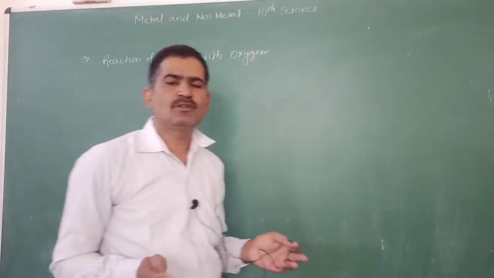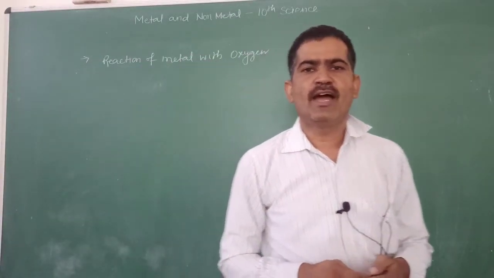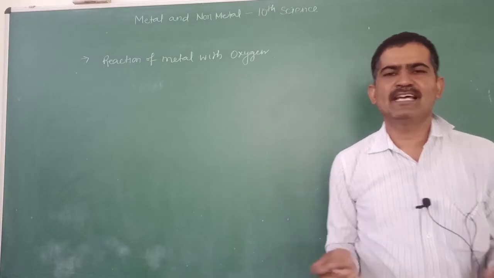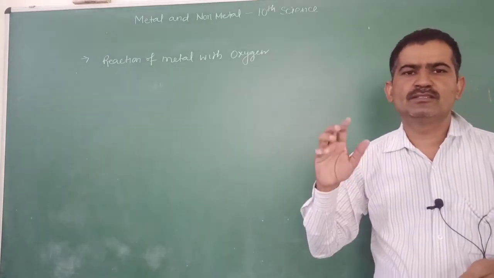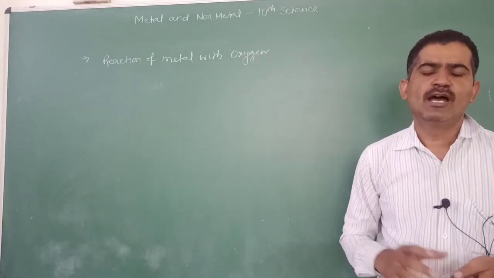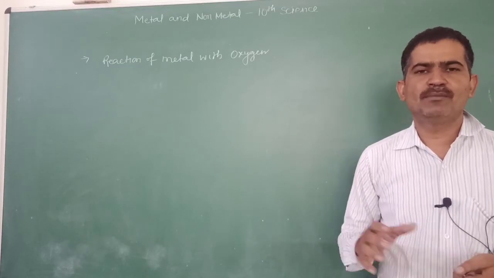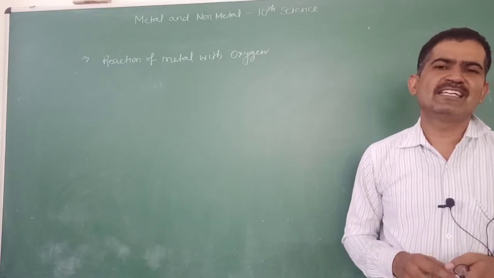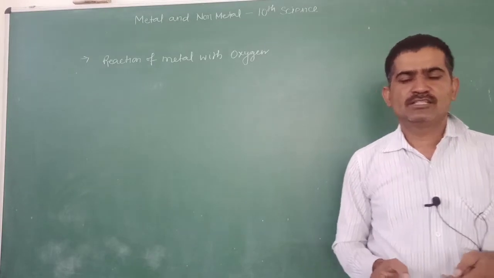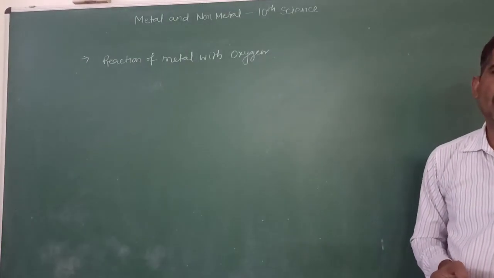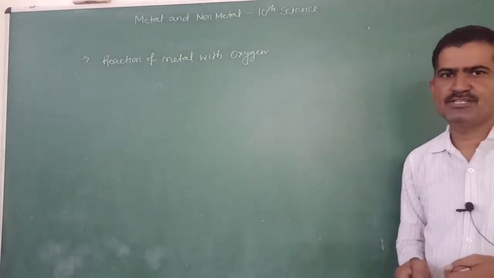On the basis of this, we will study the process of anodizing. What is anodizing? Making a thin layer of aluminum oxide over the surface of the metal is known as anodizing. This thin layer of aluminum oxide protects the metal from corrosion.